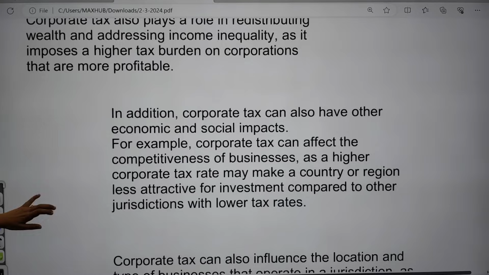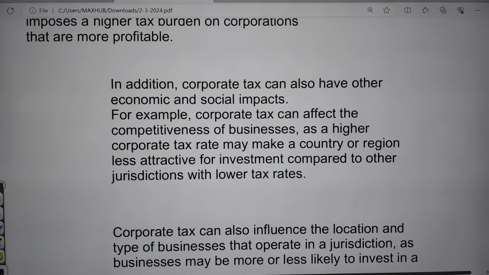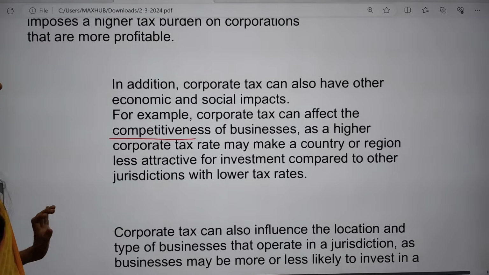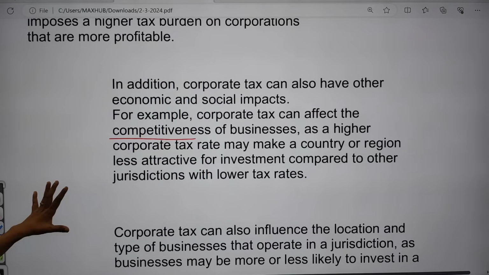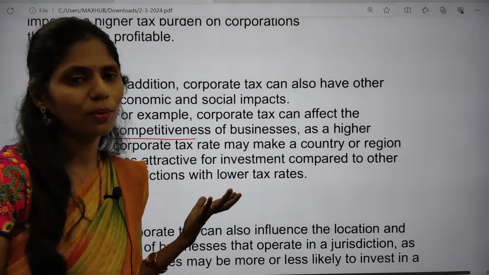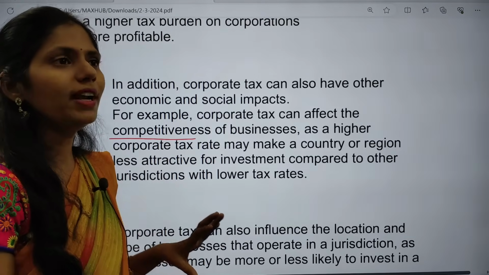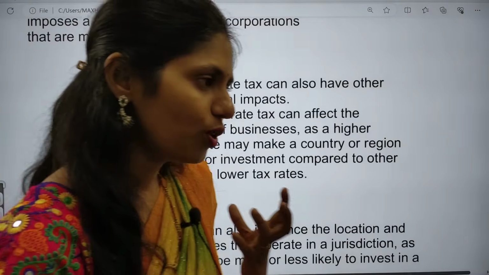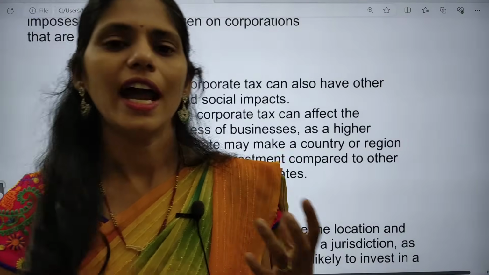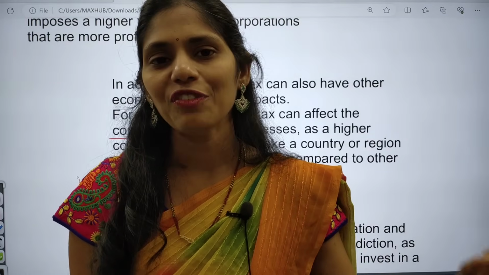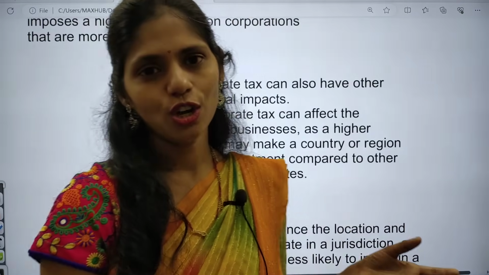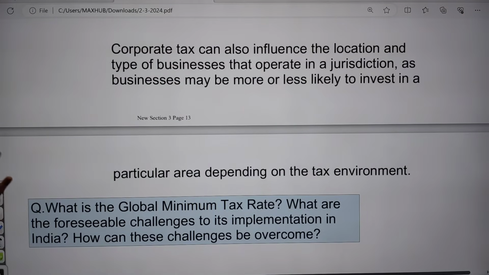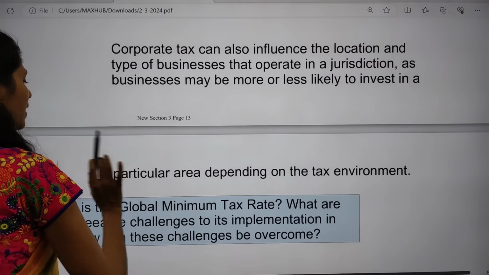One more important thing here is that corporate tax also has other economic and social impacts. It affects the competitiveness of businesses, so it is very important. If corporate tax is high, there will be less investment. So the government needs to ensure that corporate tax is low, so that there will be increased investment. That will lead to more job creation and a higher standard of living for people, and that will improve the economy as a whole. And next, corporate tax can also influence the location and the type of businesses. So it is also very important.